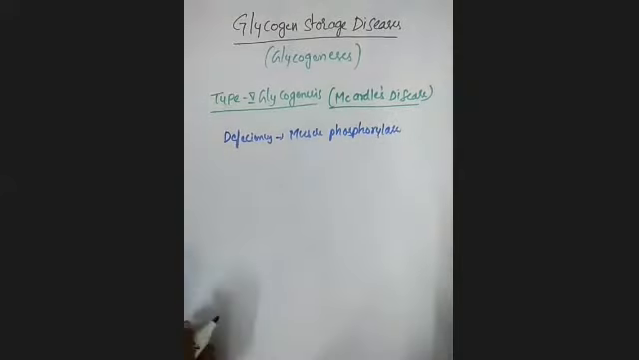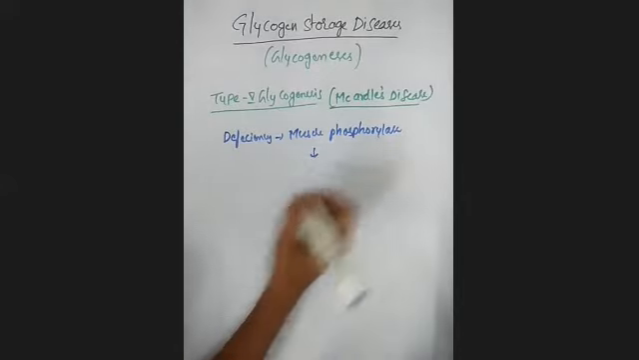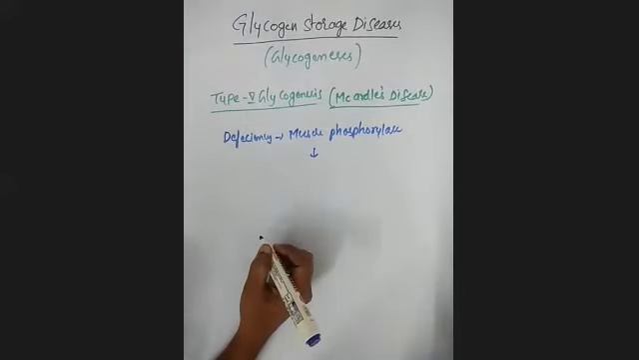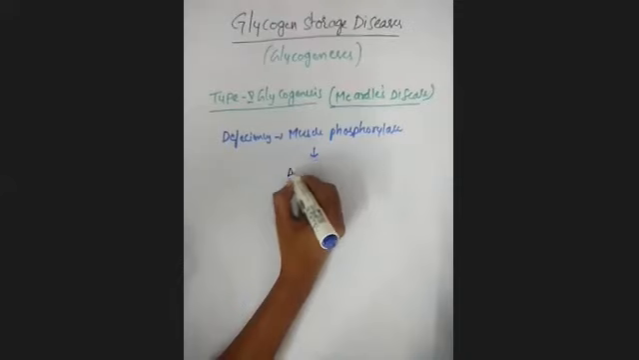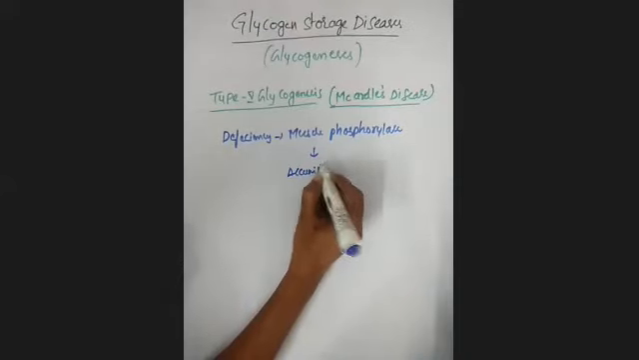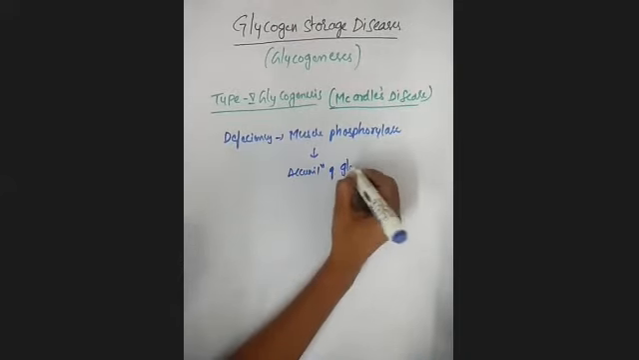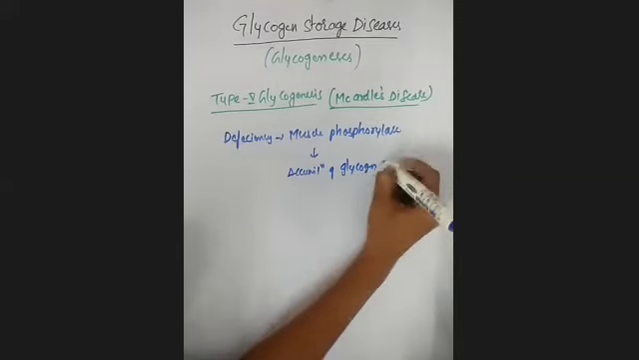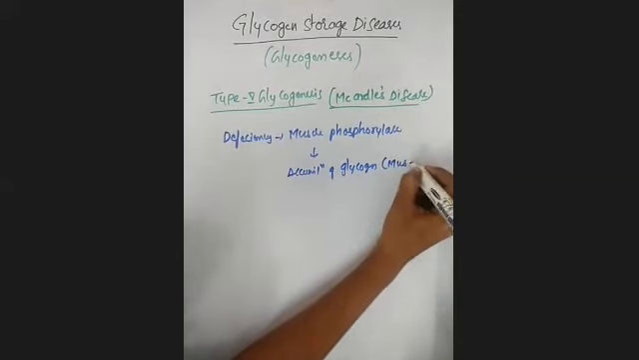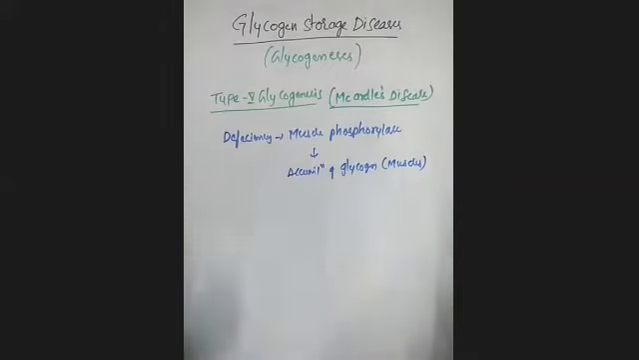This leads to the accumulation of glycogen in the muscles. Clear? In muscles, glycogen is broken down with the help of this phosphorylase, but because of this deficiency, there will be accumulation of glycogen in the muscles.